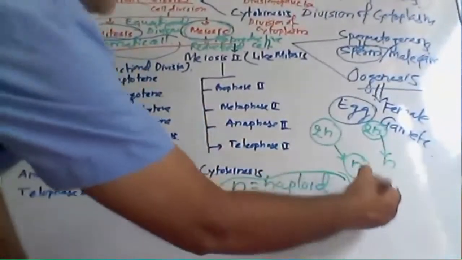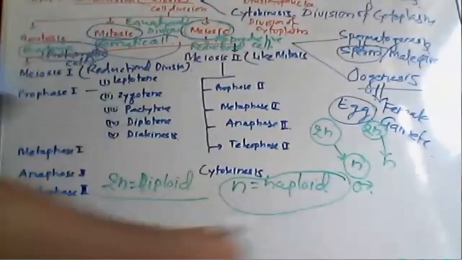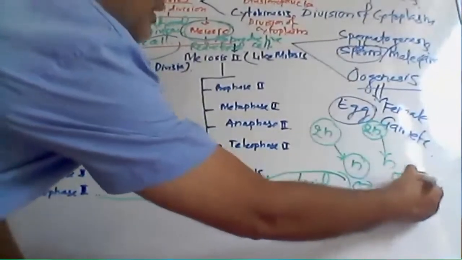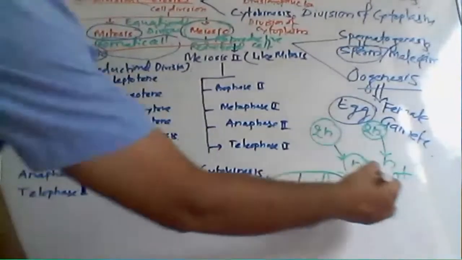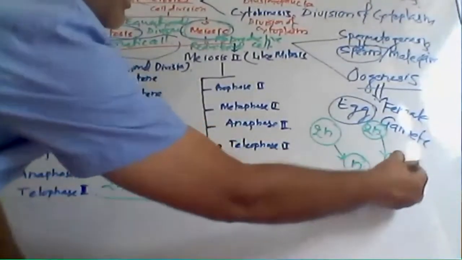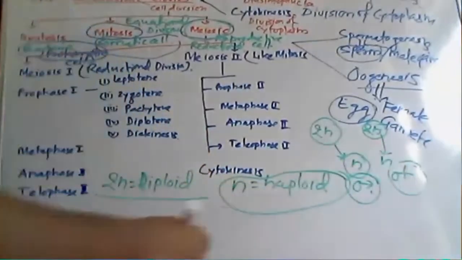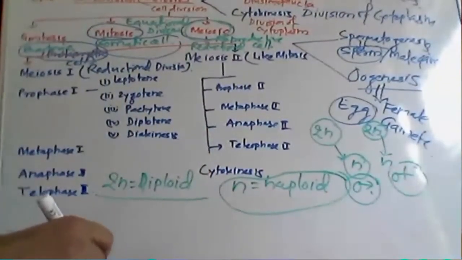You indicate the male like this, and the female like this. This is the symbol of male, this is the symbol of female, and you get the haploid chromosome number. So this process reduces the number by half.